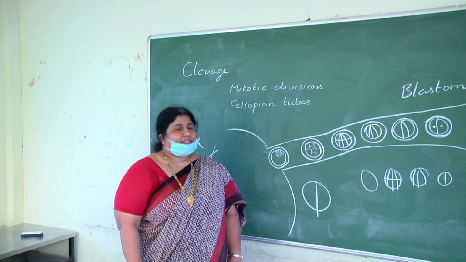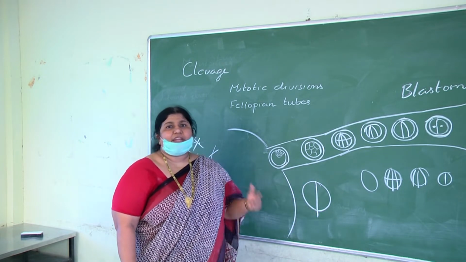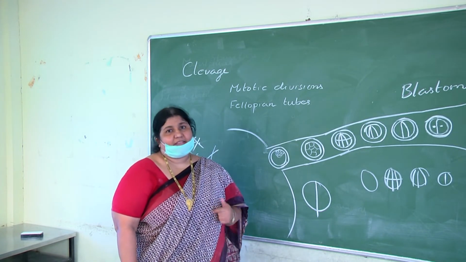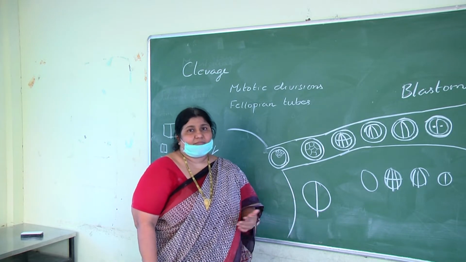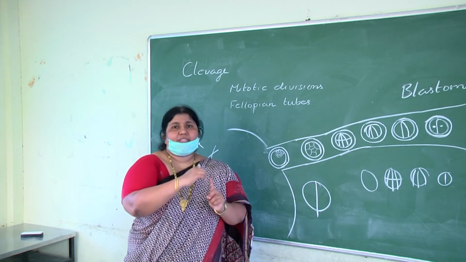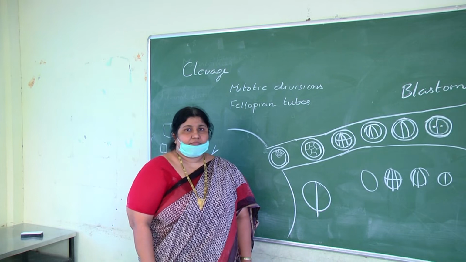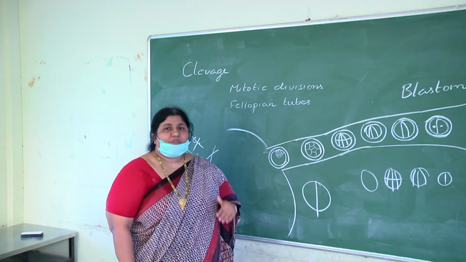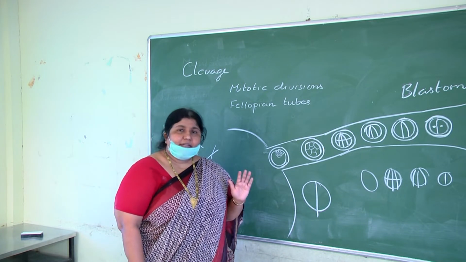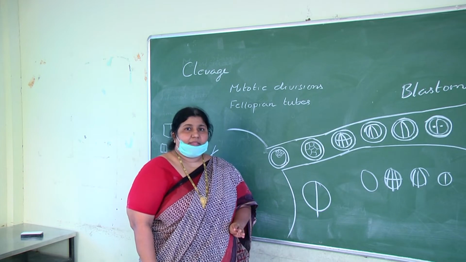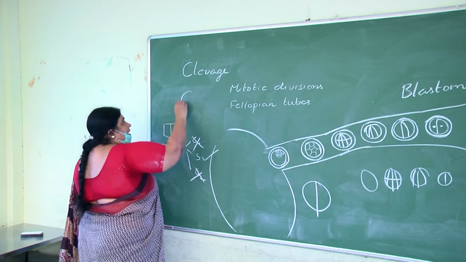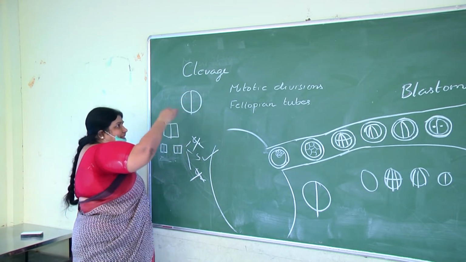Indeterminate cleavage, that is, in early embryonic divisions the fate of the blastomere is not determined, and radial cleavage. That is about human cleavage. Radial cleavage means the blastomeres are radially arranged along the central axis of the body. So in humans, the cleavage is holoblastic, indeterminate and radial. The first cleavage is meridional. Meridional means from top to bottom, like this, vertical.